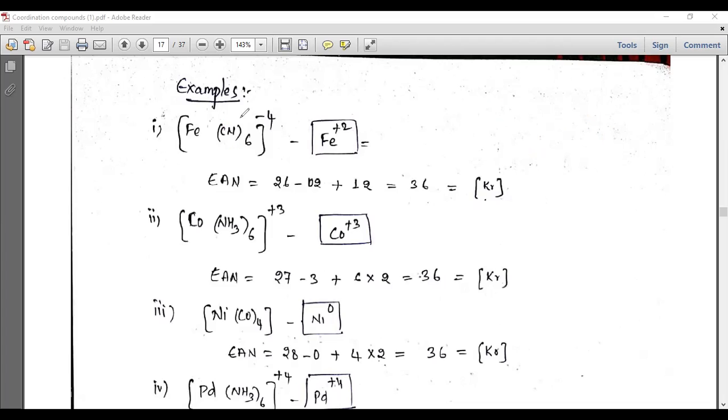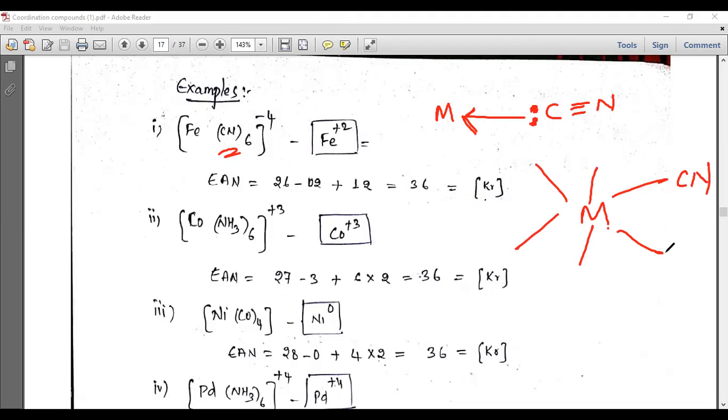Actually this cyanide is a monodentate ligand, and it will donate its electrons through this carbon. This carbon, which has the lone pair of electrons, can donate its lone pair to this central metal ion. So how many ligands are there? There are 6 ligands. So the metal, and again 6 ligands: cyanide, cyanide, cyanide, cyanide, cyanide and cyanide.